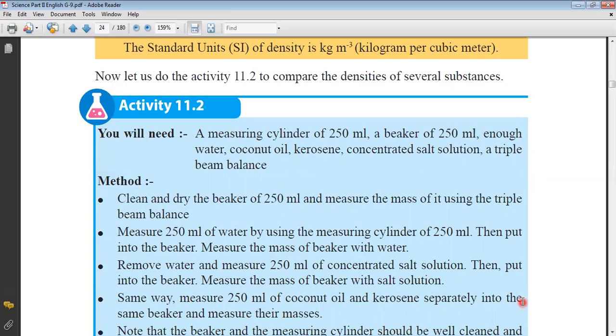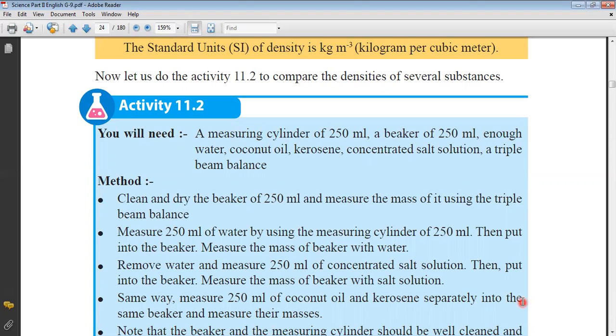A measuring cylinder of 200 milliliter, a beaker of 200 milliliter, enough water, coconut oil, kerosene, concentrated salt solution, a triple beam balance. Method: clean and dry the beaker and measure the mass of it using the triple beam balance. Only the beaker you can clean and dry.